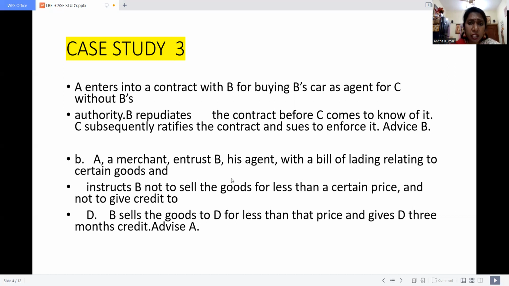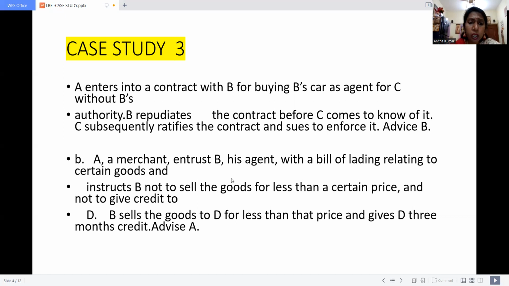The given case study is coming under the agency, as well as the agency is created based on the estoppel. What do you mean estoppel? By condition. What condition he has said? A has clearly informed B that you should not sell the car for less than the fixed price, and you should not give a credit also to D. But what B has done, he entered into a contract with D and gave the car, and also he has given a 3 months period for the credit. So here the agent has not followed the instruction which is given by the principal.